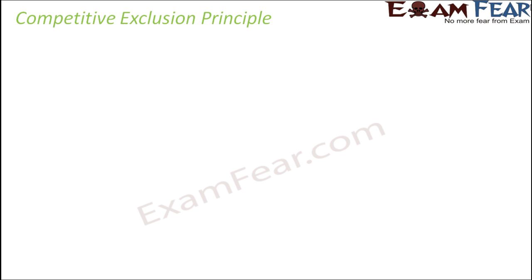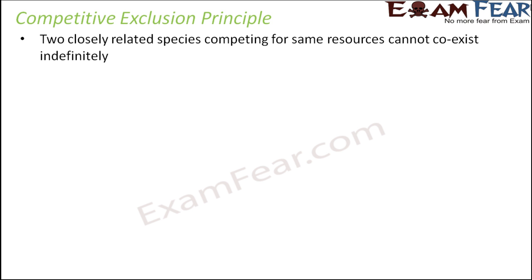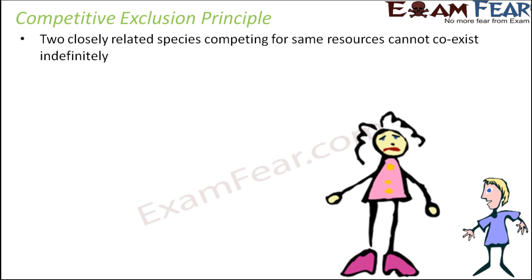With that concept in mind, the competitive exclusion principle was brought into place, which said that two closely related species competing for the same resources cannot coexist indefinitely. That means two species which are very similar, which need similar resources and which are competing for the same resources, will not exist together for a very long time. One of them will finally lose out.